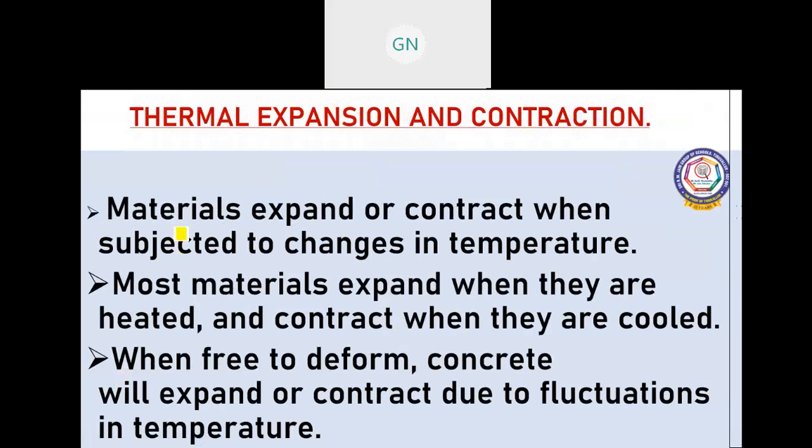Thermal expansion and contraction. Materials expand or contract when subjected to a change in temperature. When you increase the temperature, it will expand. When you cool it, or when it is in a cool condition, it contracts. Most materials expand when they are heated and contract when they are cooled. They expand and contract due to the fluctuation in temperature.